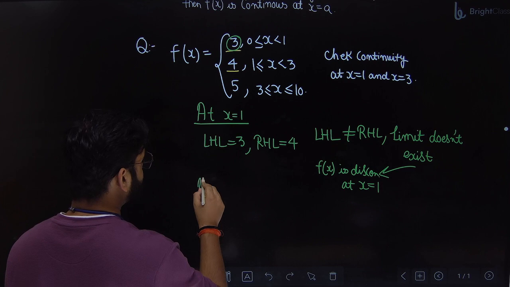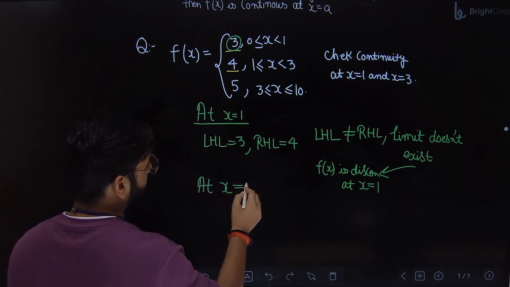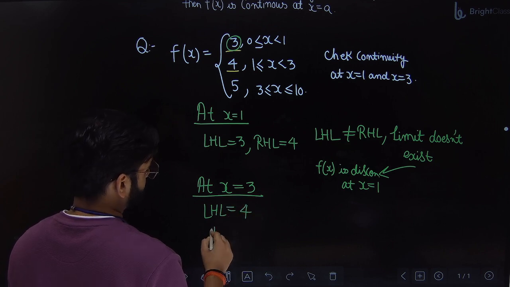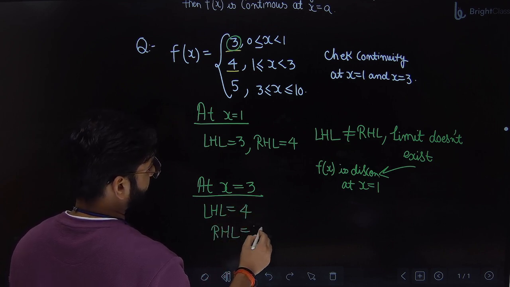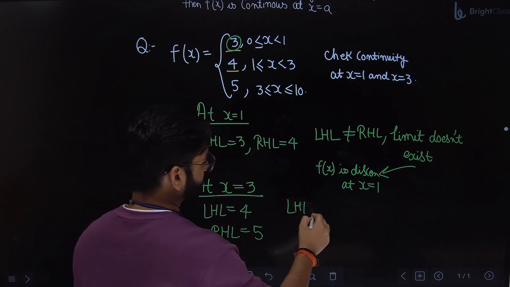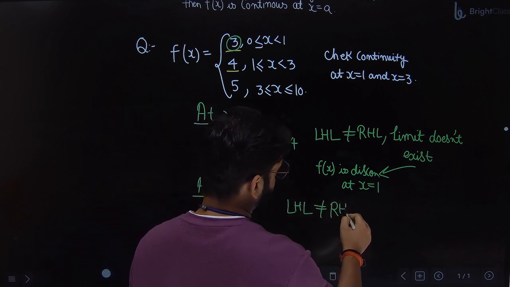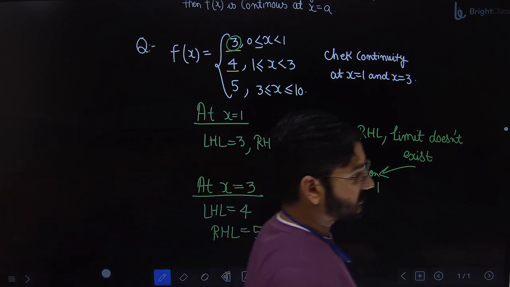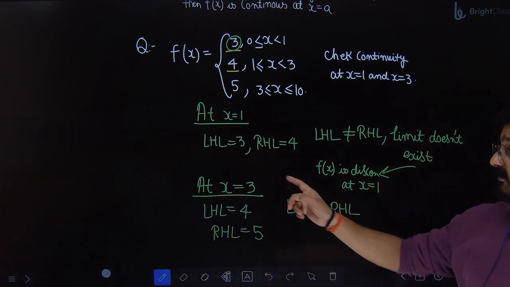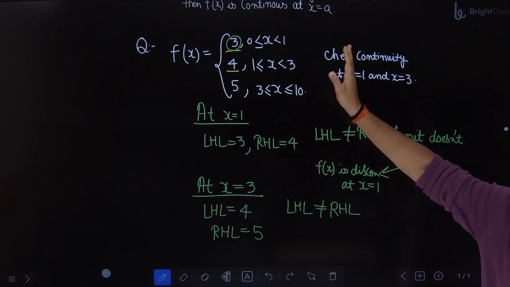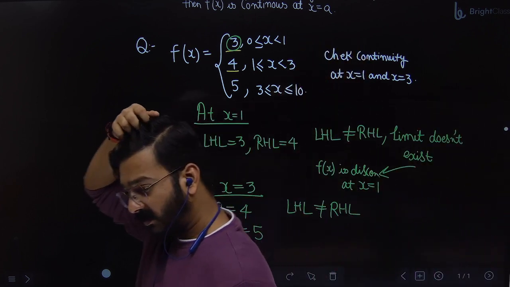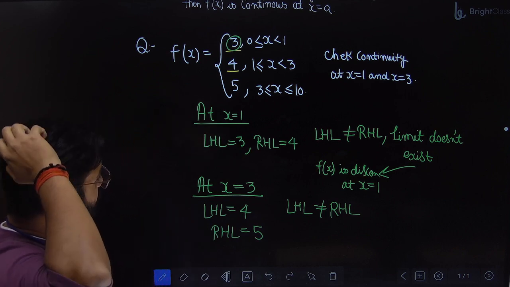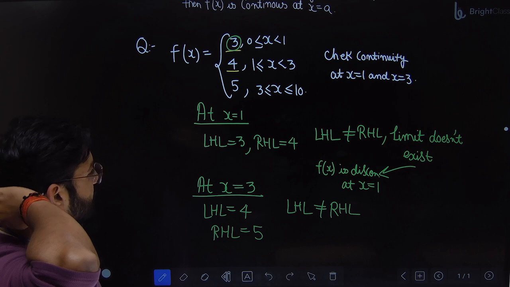So at x equal to 3, same thing. LHL is 4, RHL is 5. So LHL is not equal to RHL. So same statement you can write. Limit doesn't exist, so function is discontinuous. Any problem in identifying LHL, RHL, anyone in the class? Don't hesitate in asking doubts. Whatever you don't understand, ask at that time itself.